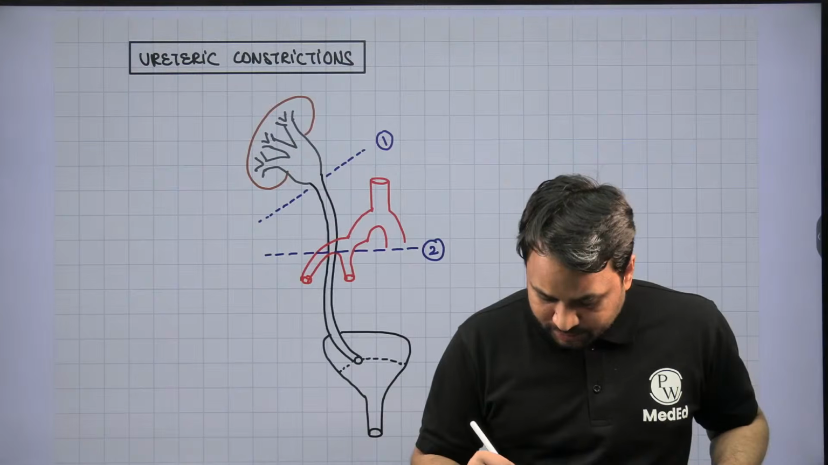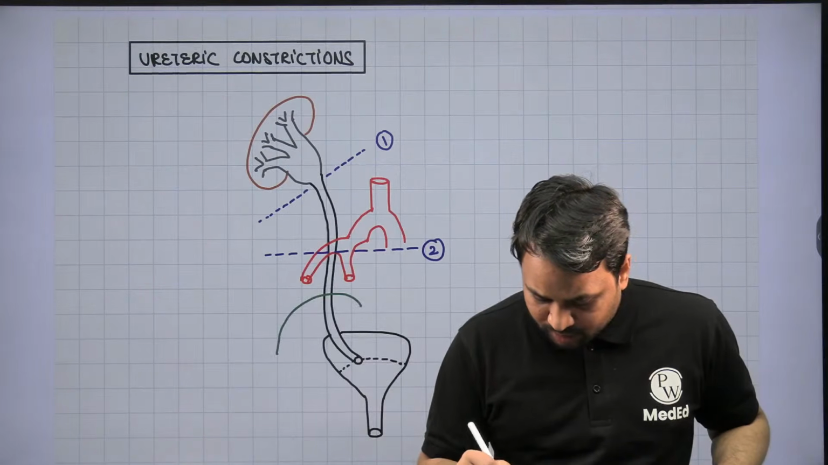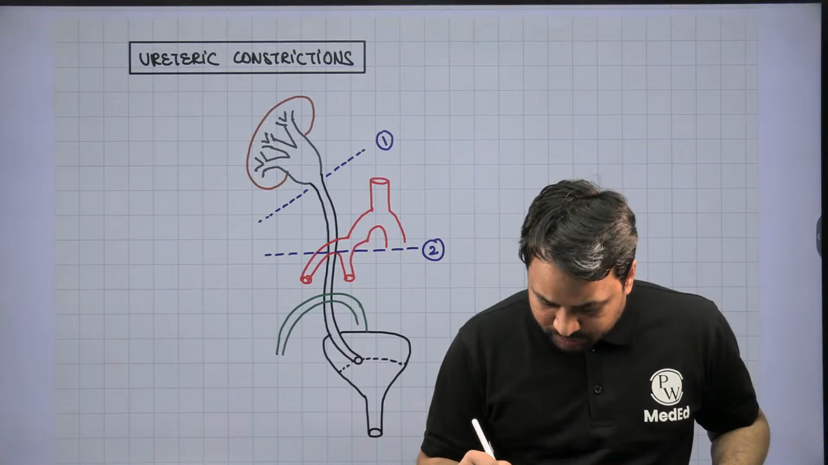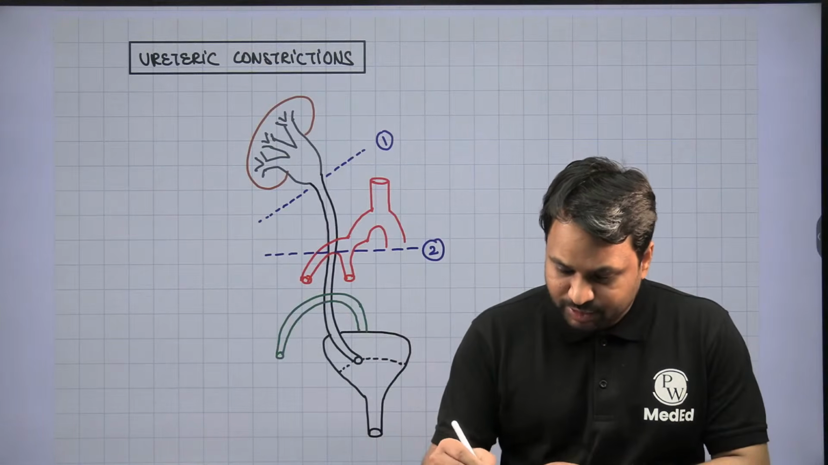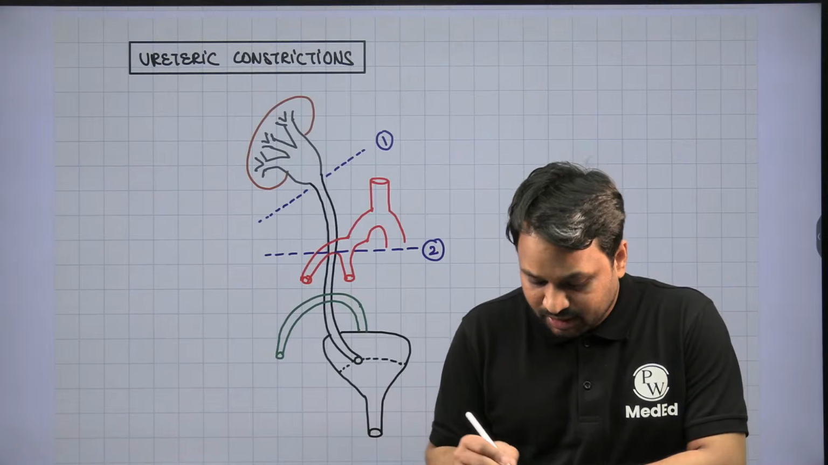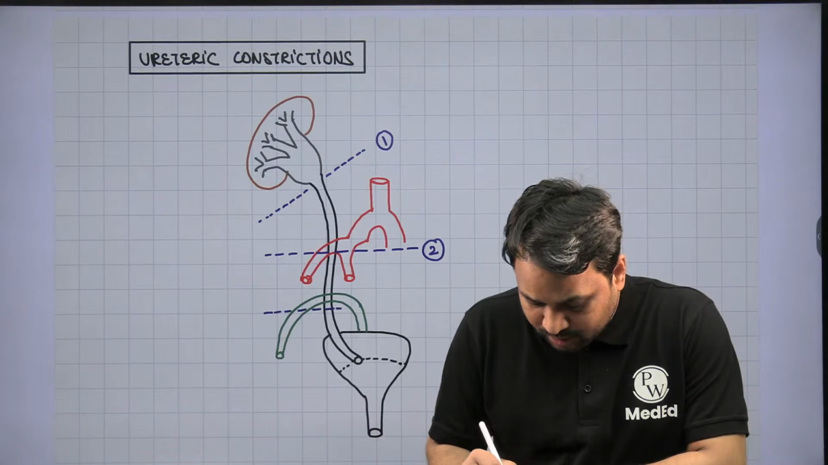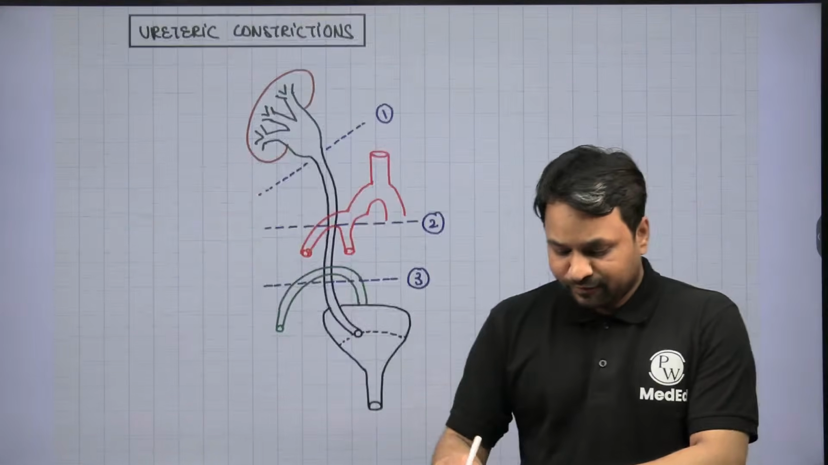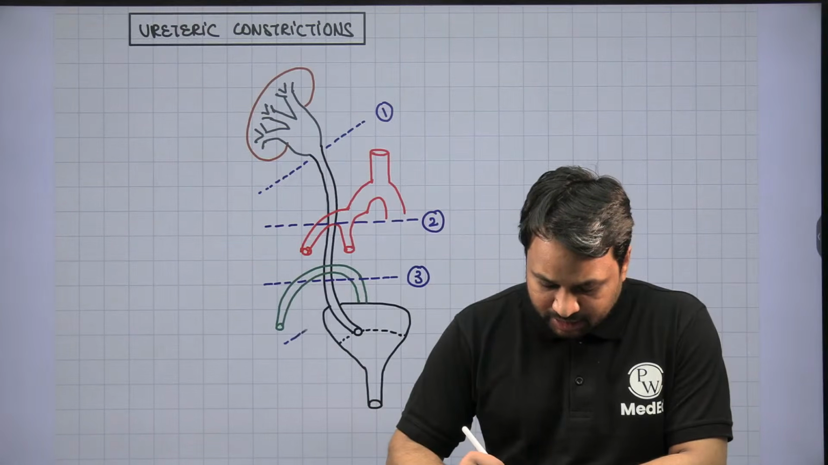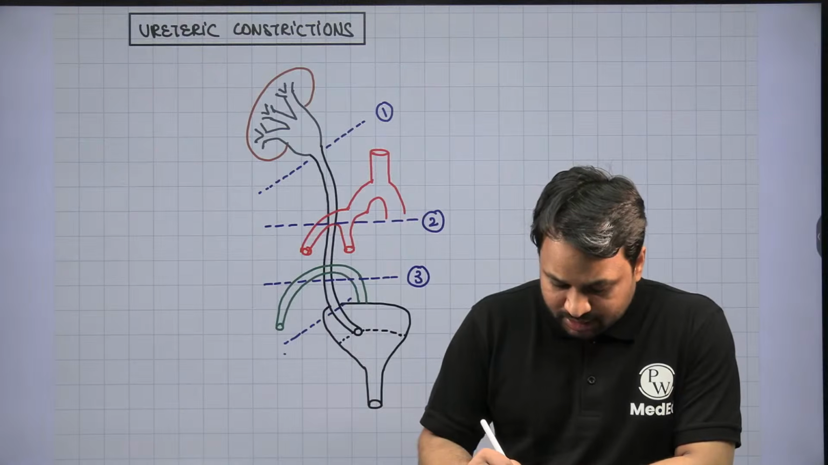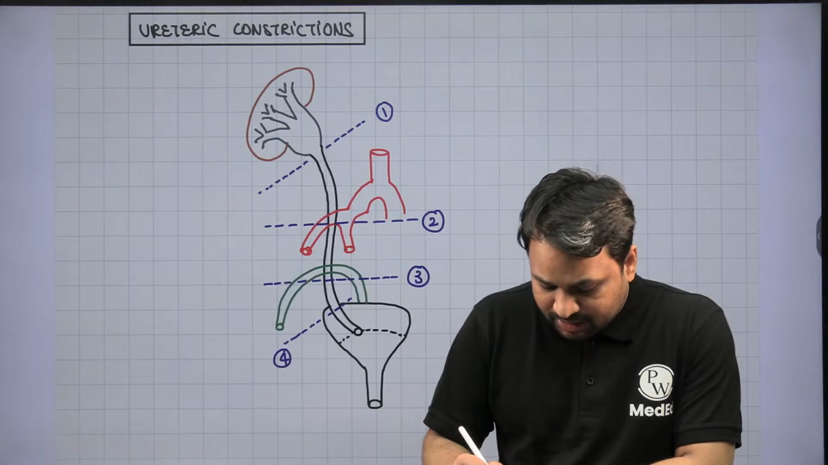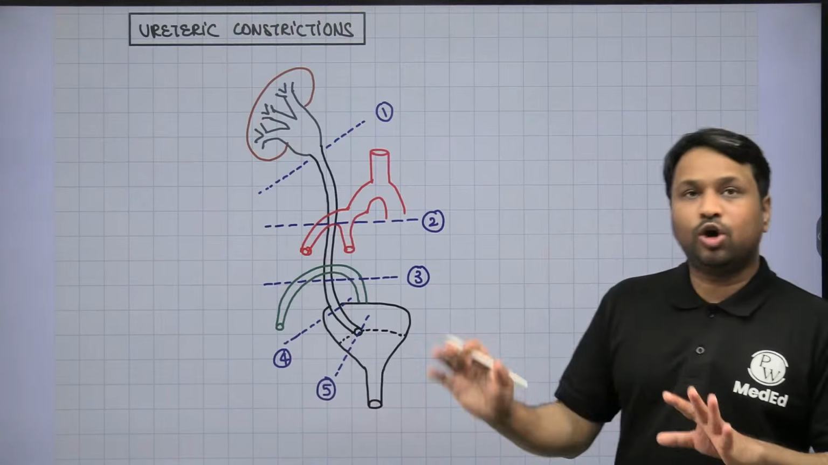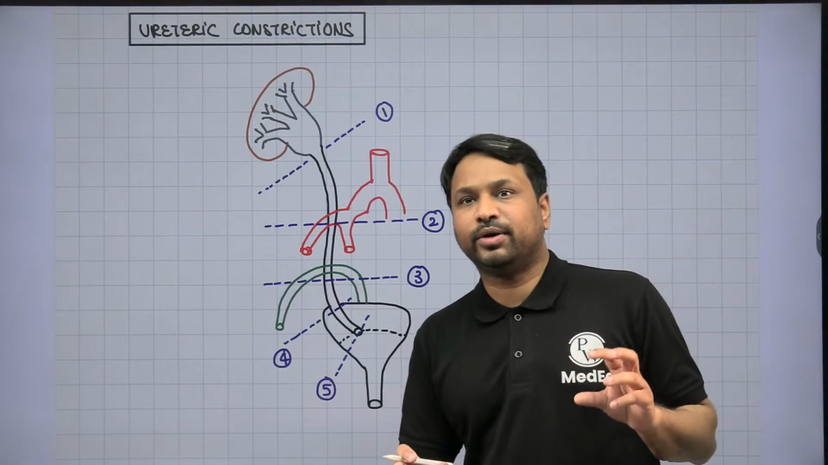The third constriction depends on whether you are looking at a male or a female patient. In a male patient, there is a structure which is going to override like this, and this is what we call the vas deferens. In females, it is going to be the round ligament. The fourth constriction is when it is piercing the bladder wall and going inside, which is called intramural. And the last constriction is when it opens at the orifice, right? So altogether, there are 5 constrictions or narrowings.